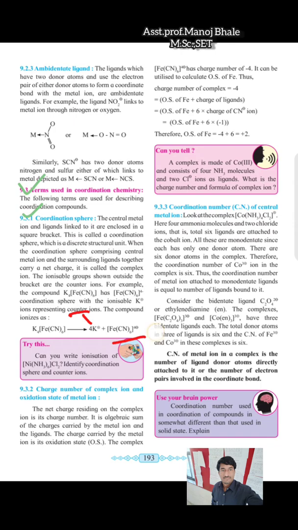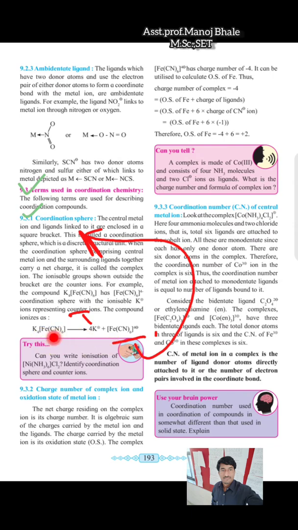and this Fe(CN)6 is known as the coordination sphere. Counter ion means potassium, and coordination sphere means the complete structure inside the square bracket. So this is one of the important things given there. This is the first term. In the first example we see Fe(CN)6 inside the square bracket, which is the coordination sphere, and outside the square bracket, the potassium is known as the ionization sphere, or the counter ion.